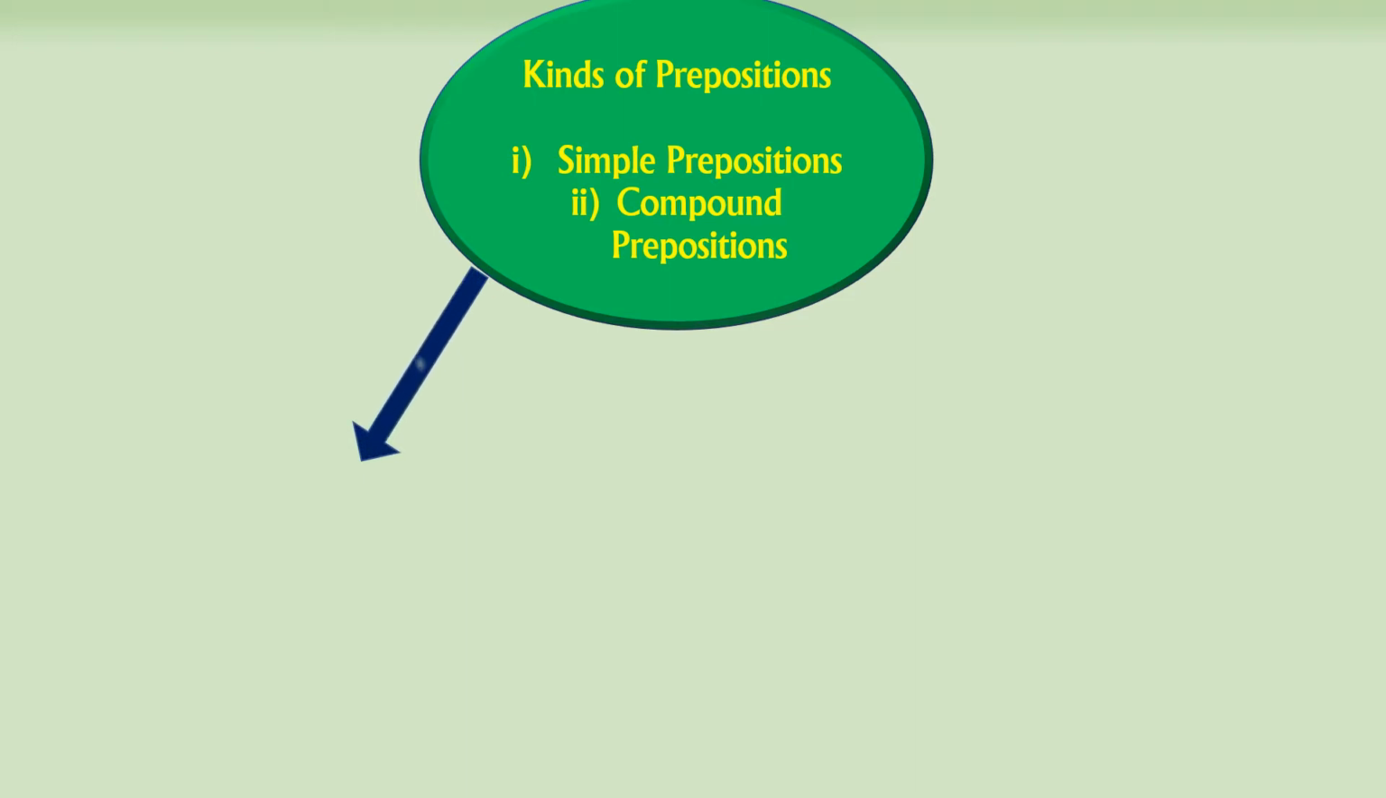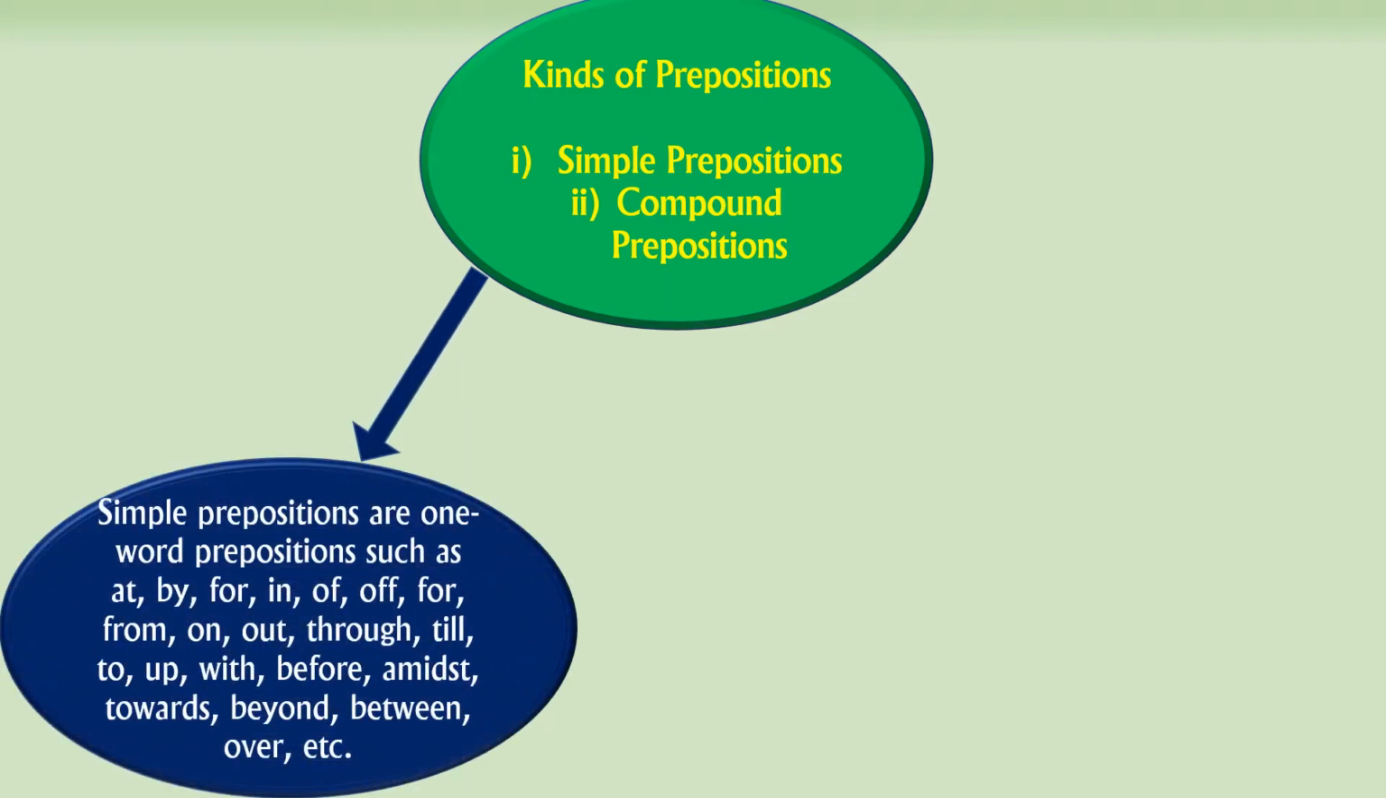So what are simple prepositions? Simple prepositions are one-word prepositions such as at, by, for, in, of, from, on, out, through, till, to, up, with, before, amidst, towards, beyond, between, over, etc. Simple prepositions are nothing but single syllable words. It is a simple word, right? It does not have any second word. So it has only one word.